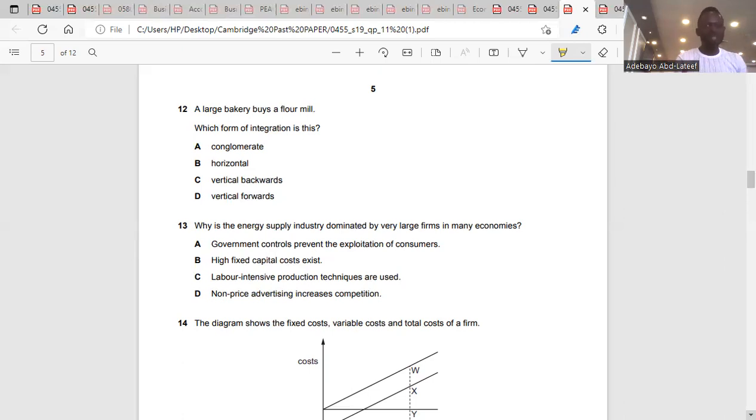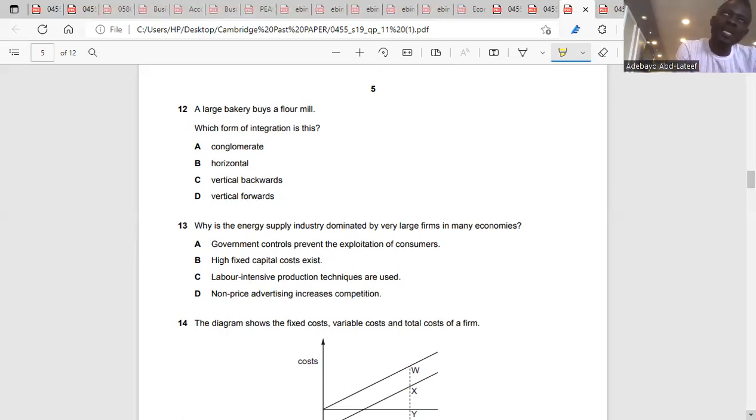So there's integration here. But what type of integration is it? We have three types of integration. We have horizontal integration. Horizontal means different firms coming together at the same level of production, like a school coming together with another school. That is horizontal. They do the same production, the same stage of production.